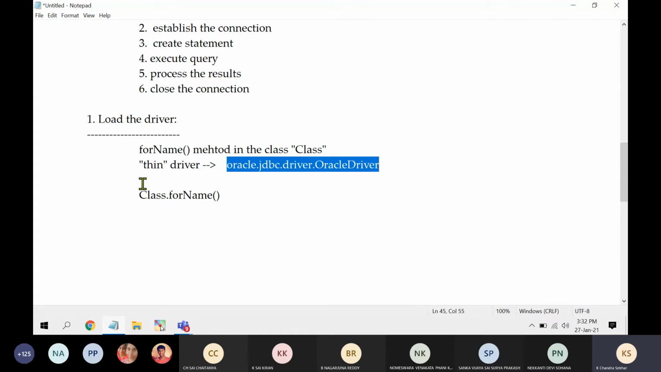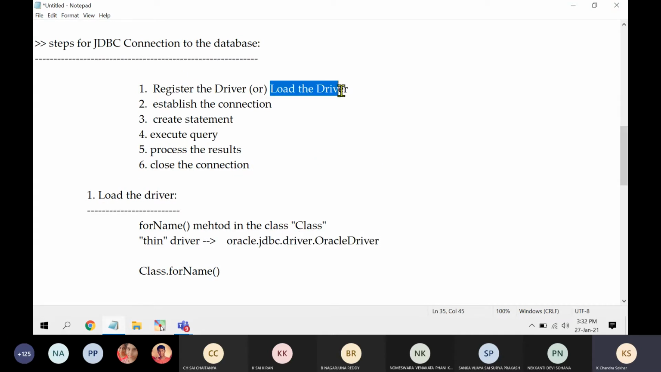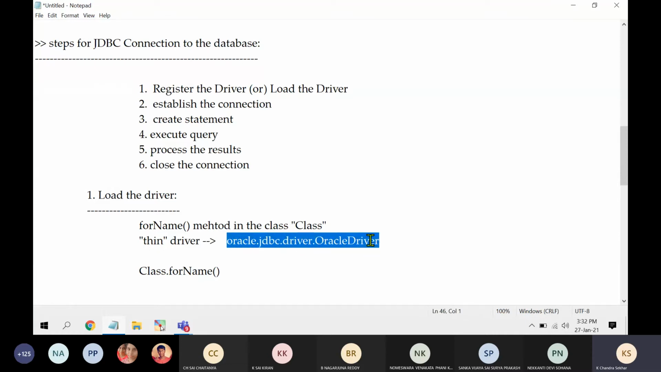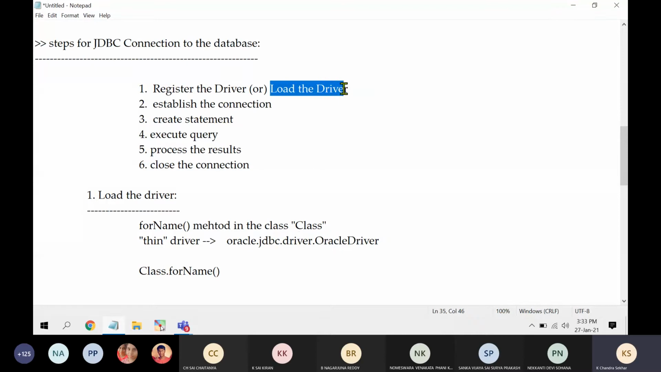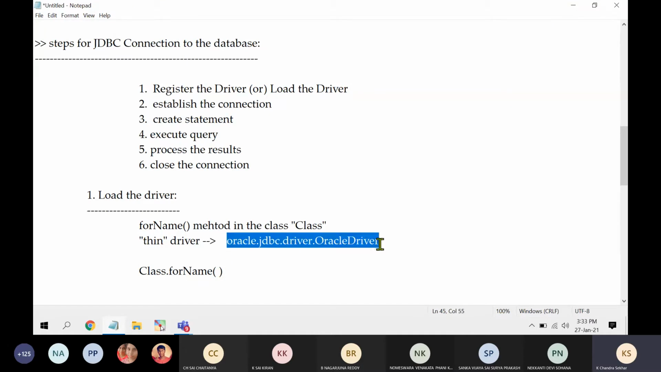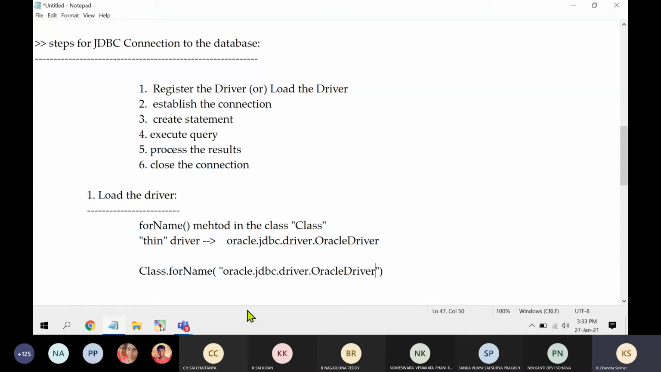So what is the first statement? Load the driver. What driver are you using? The thin driver. What is the equivalent name? oracle.jdbc.driver.OracleDriver. This driver name should be given as a parameter to the forName method. What is the meaning of this forName method? To load the driver. How to load it technically? forName is a static method, so it is accessed with the help of the class name, not an object. So Class.forName will take a parameter. This is the parameter; you keep it inside.